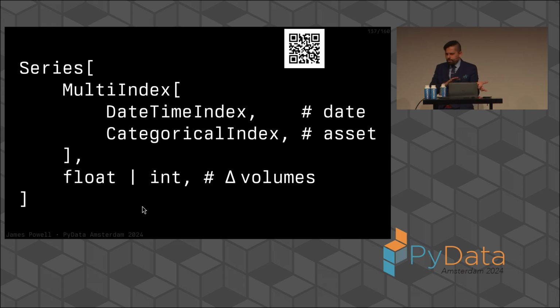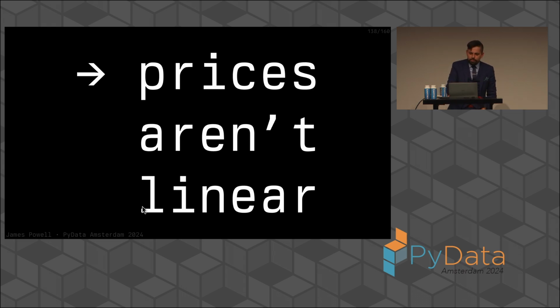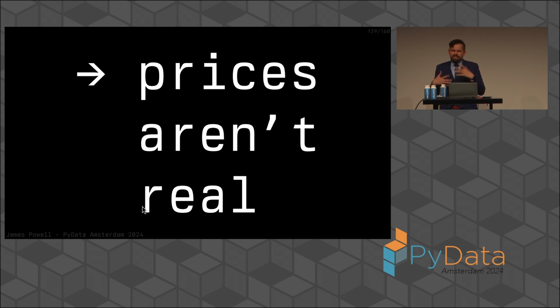It's questionable whether this should be a float or an int because obviously we can't trade in fractions of pennies. There's a certain minimal tradable size. So really that's integer value, but for convenience, mostly we'll represent this as floating point value. Do note that one other thing that's limiting this example is prices are not linear. But that's not that much of a distinction because most of the time people just kind of assume prices are linear and it mostly works.